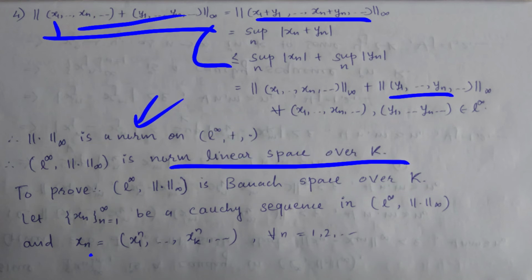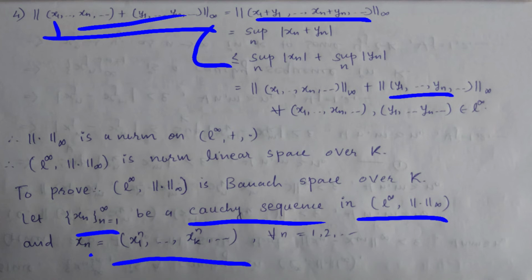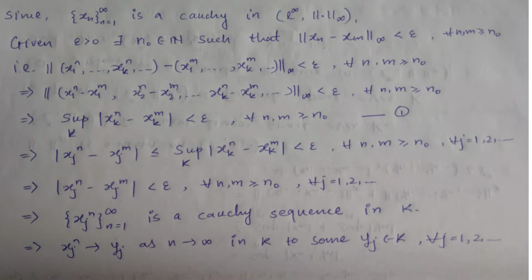So let's continue. Next, we have to prove that L infinity with this norm is a Banach space over K. So for that I take xn, where n is running from 1 to infinity, to be a Cauchy sequence of this normed linear space, and xn you can write as x1 to the power n and so on, xk to the power n and so on. This is true for every n equal to 1 and so on. So this is a Cauchy sequence in n.